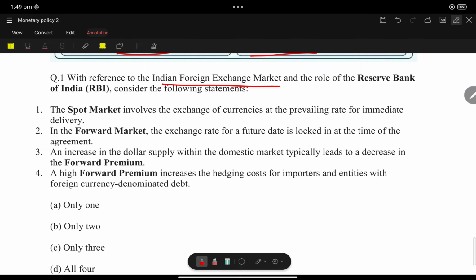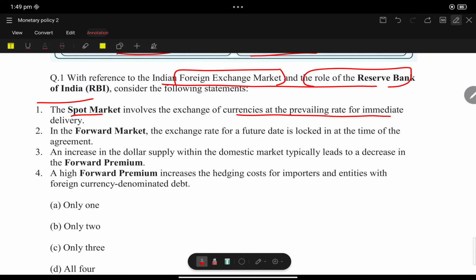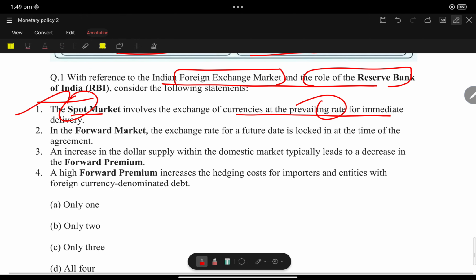With reference to the Indian foreign exchange market and the role of the Reserve Bank of India, consider the following statements. The spot market involves exchange of currency at the prevailing rate for immediate delivery. You know what is meant by spot exchange rate. Yes, the word spot means immediate. In a forward market, the exchange rate for a future date is locked at the time of the agreement. Yes.